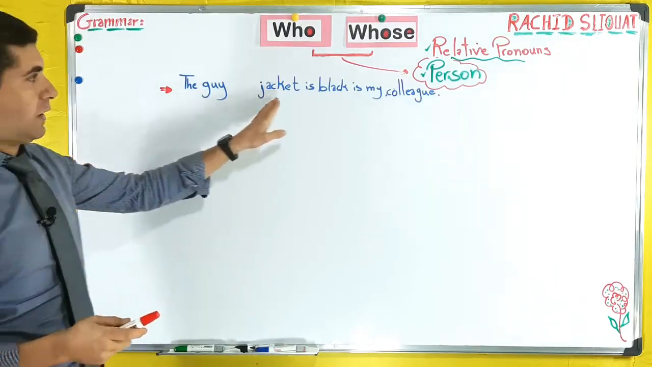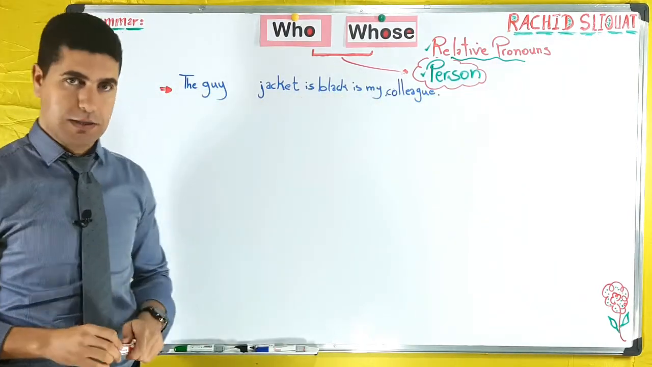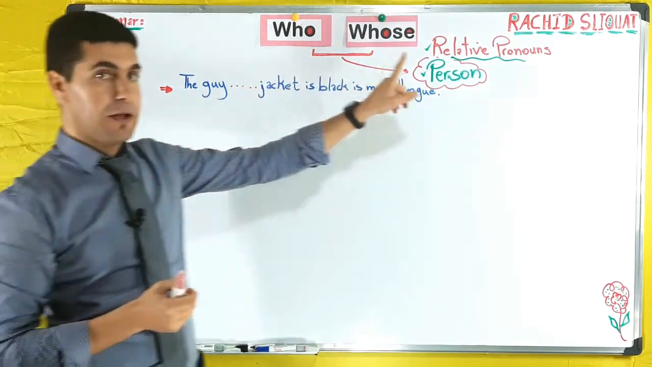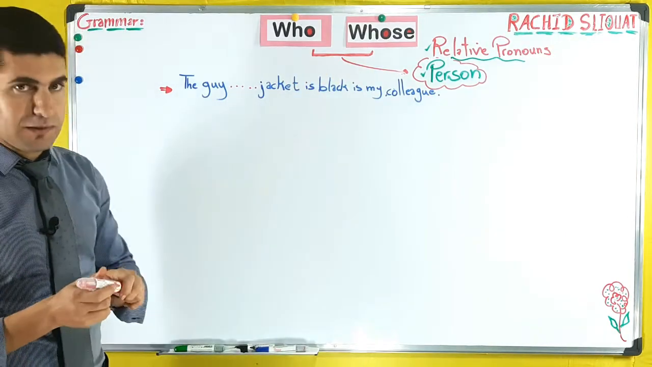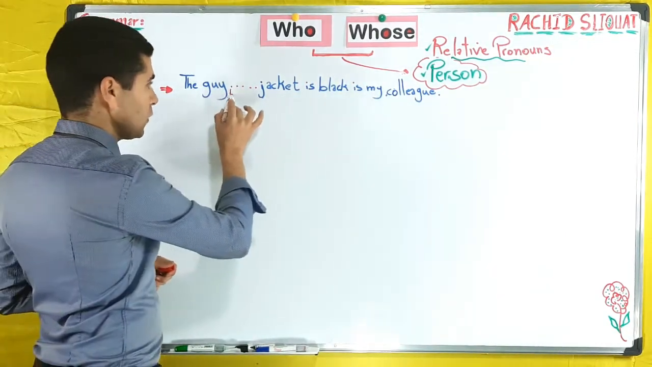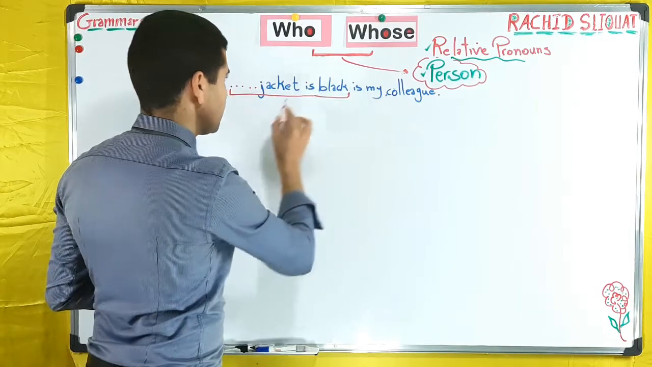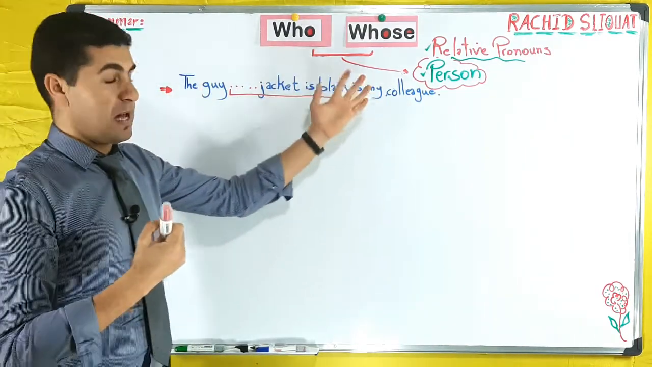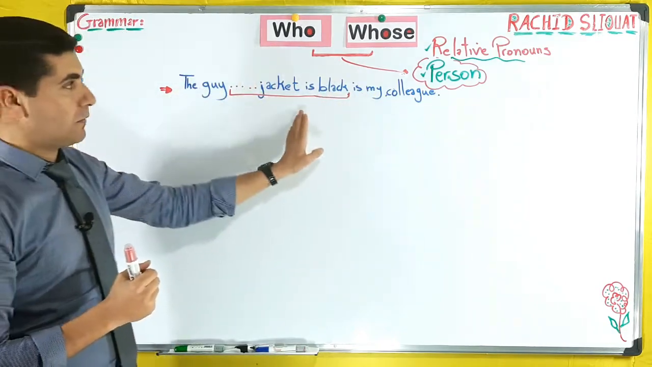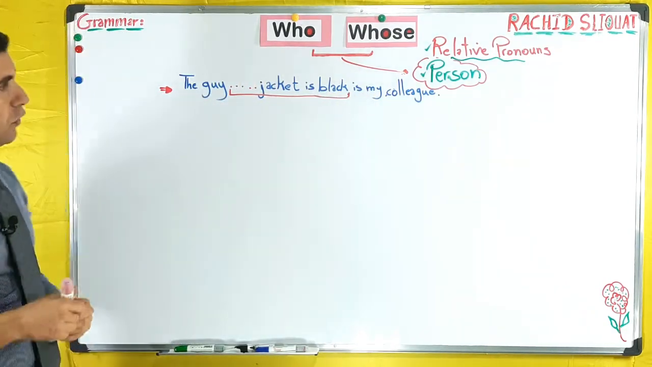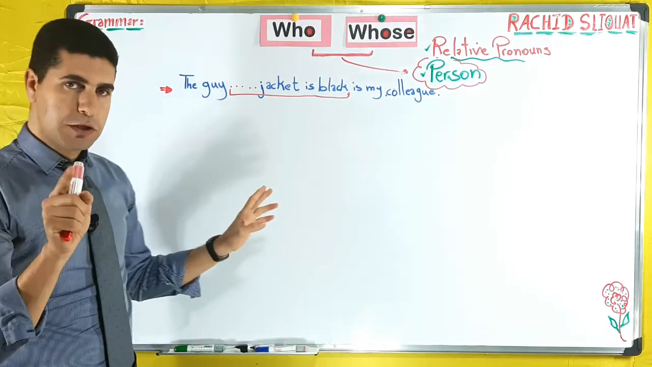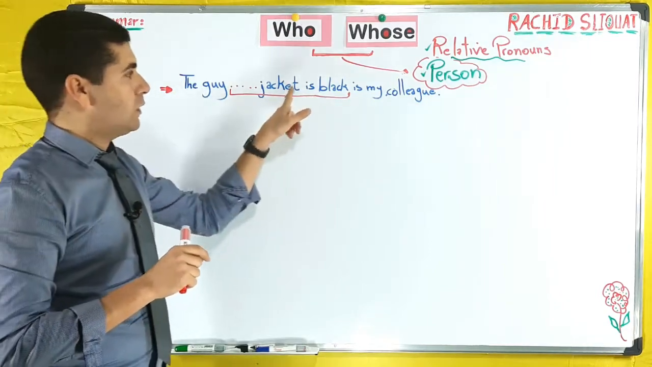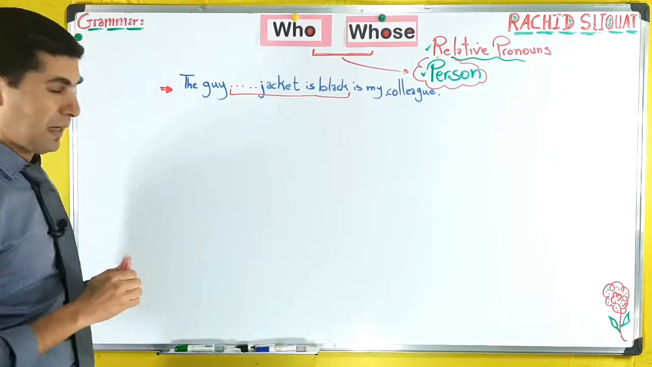The guy ___ jacket is black is my colleague. Now here we have a sentence in which you have to complete with a relative pronoun, because here we have a relative clause. The main sentence is "the guy is my colleague." We have already talked about relative clauses. So here, in your opinion, which one is the appropriate answer? The guy who or whose jacket is black is my colleague.